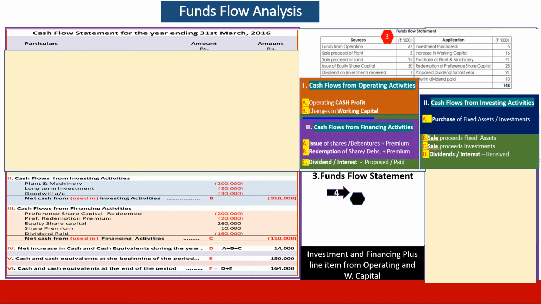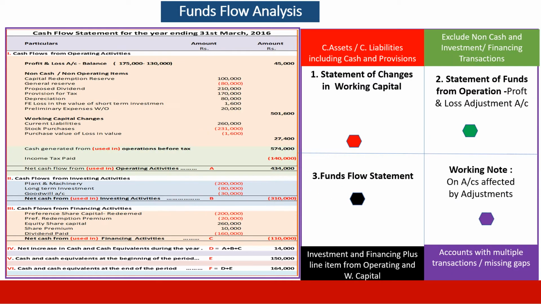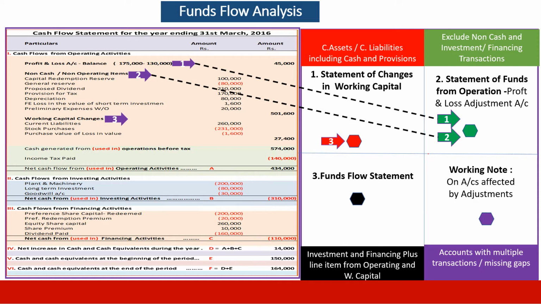Let us take the third one. The third one is a funds flow statement, and what it deals with is cash flow from investing activities, it takes cash flow from financing activity, it takes, and it collects figures from working capital.